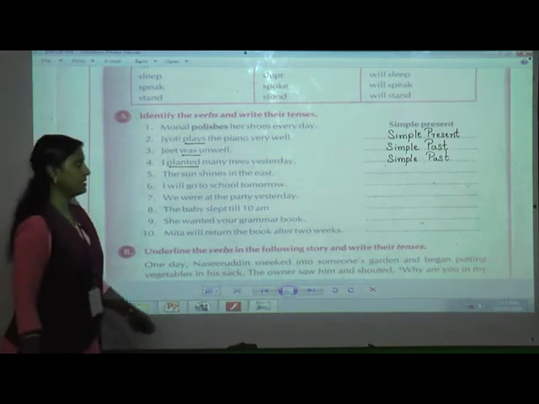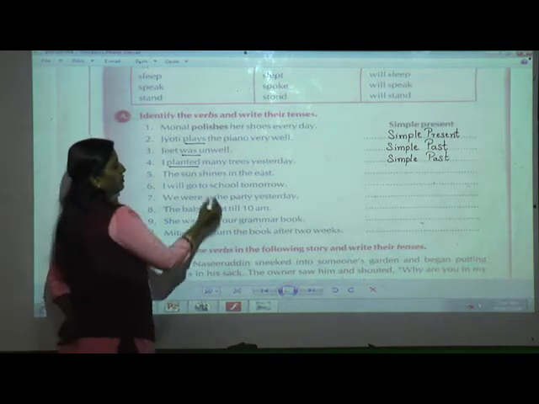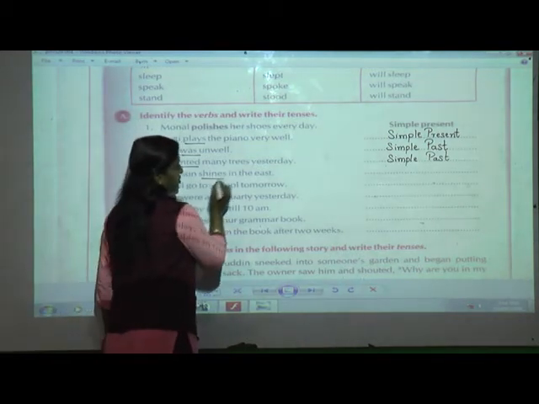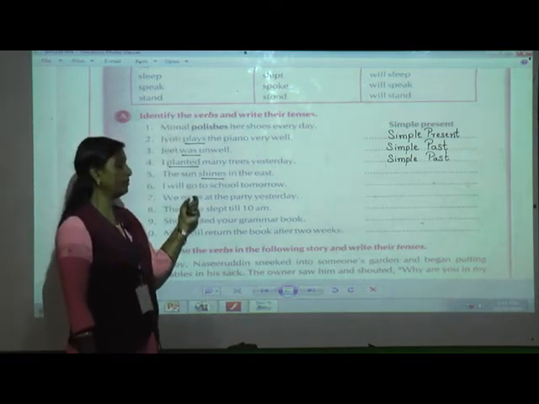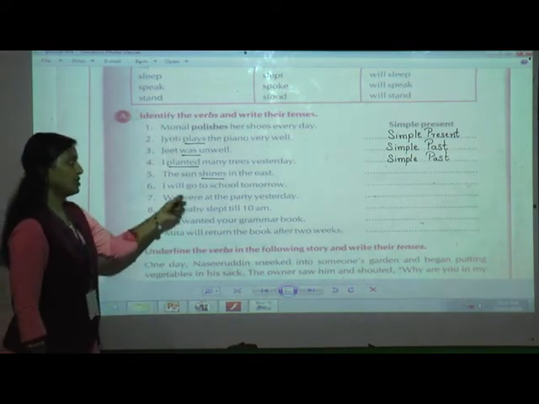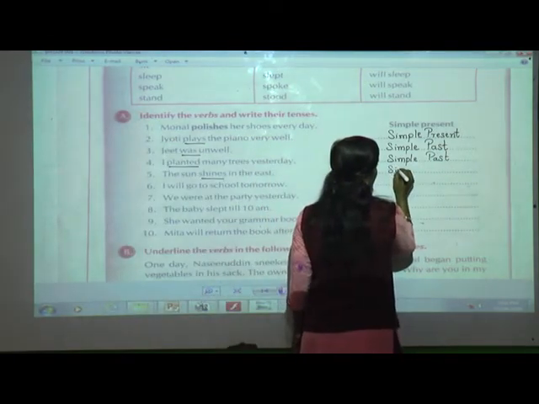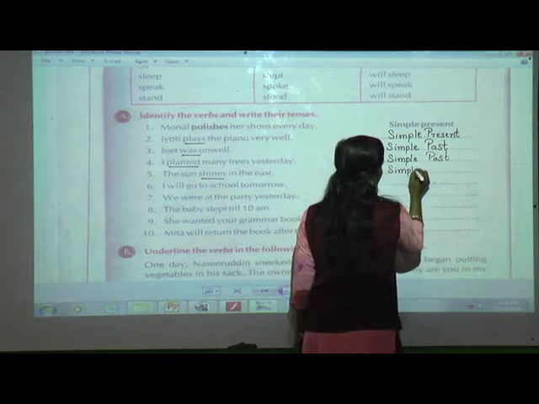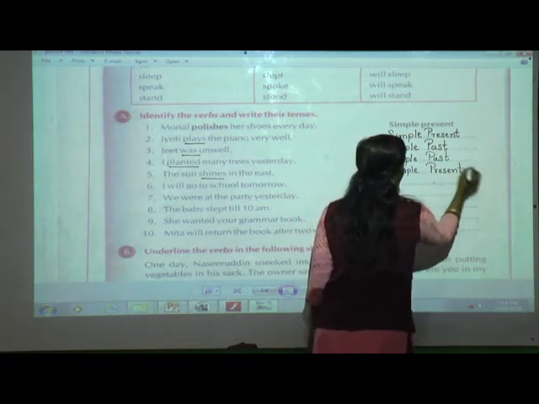Again I'll repeat the sentence. The sun shines in the east. So what is the verb over here, students? Yes, shines, S-H-I-N-E-S. They have not told us to underline, but still I am doing it. Okay. So shines is what? It is the original form of the verb. So simple present tense. Write only simple present.